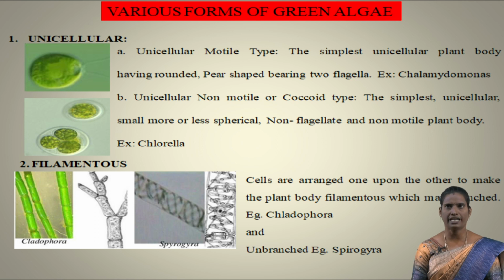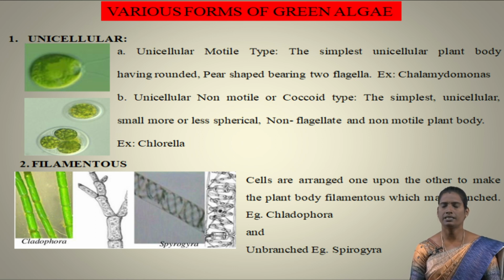In unicellular motile type, the plant body is the simplest unicellular, and the plant body is rounded or pear shaped, some having two flagella of the same or different type. The same type of flagella is found in Chlamydomonas. The unicellular non-motile form or coccoid form is the simplest plant body, a unicellular organism, small in structure and more or less spherical, non-flagellated or non-motile. Example, Chlorella.